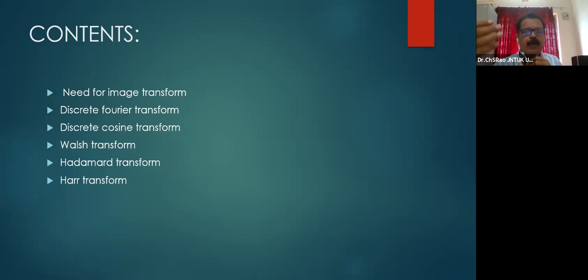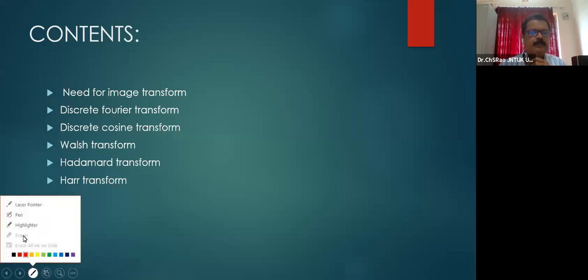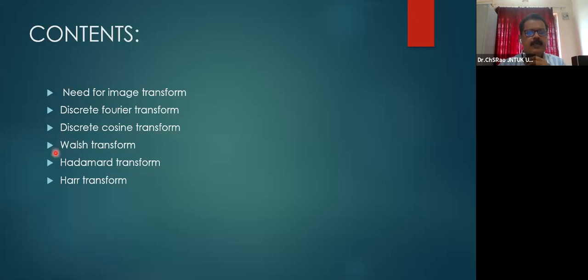Similarly, when I try to use a transform, my objective of utilizing a transform is that I'm interested in what information is present inside the signal. Let us say the discrete Fourier transform. When you are interested in looking into a discrete Fourier transform, it will show what the low frequency components present in the signal are, what the mid frequency components are, and what the high frequency components present in the signal are.